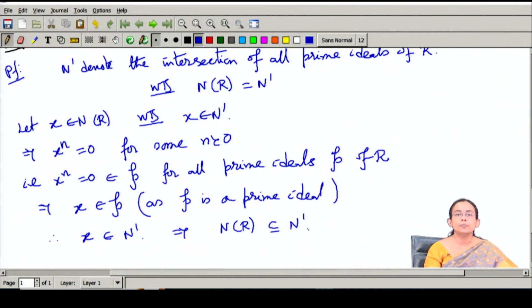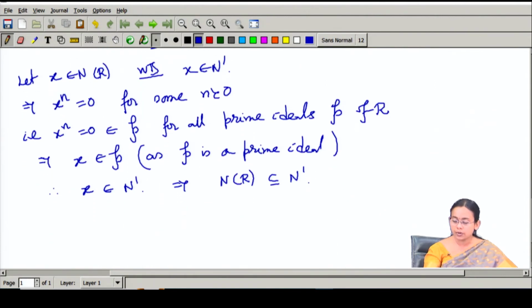Now, in order to prove the other containment, I will prove that if you start with some element which is not in the nilradical, then that element will not be in N prime.